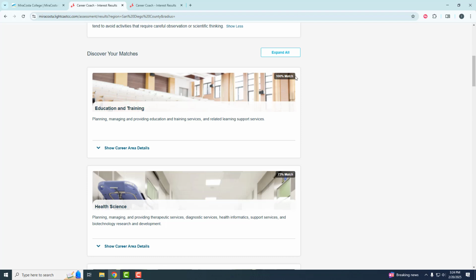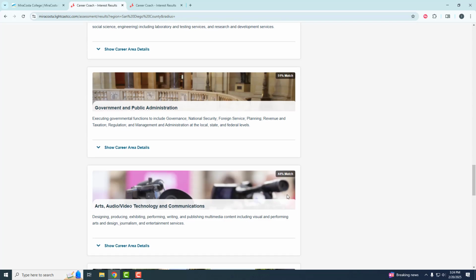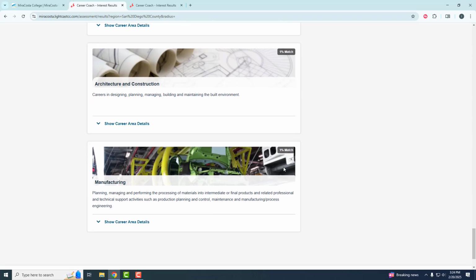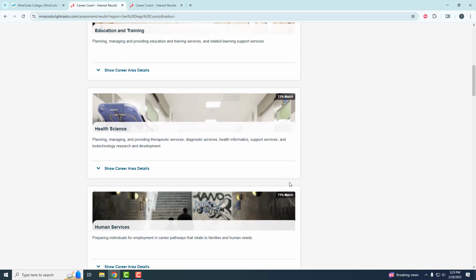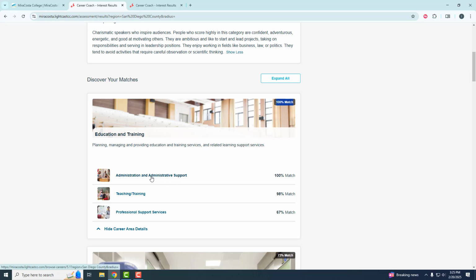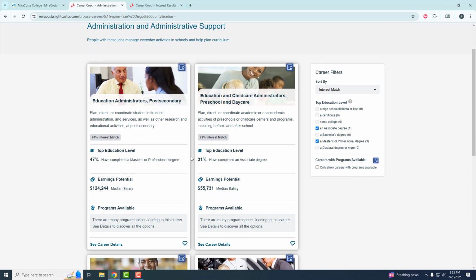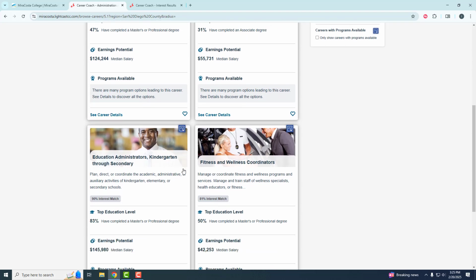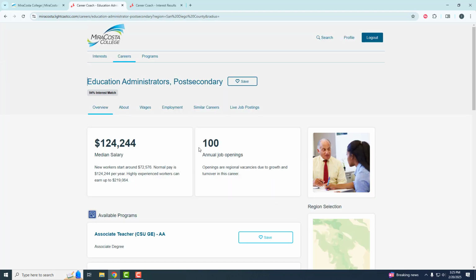You're going to notice that up here there's a percentage match, and it starts at the highest match and it goes all the way down to the lowest match, all the way to 1%. So we're going to look at education and training. Click on career details, click on an area of interest, and you're going to start to see more information on different occupations. So if I was interested in this one, I would look at career details.